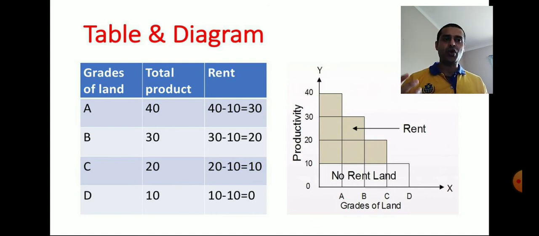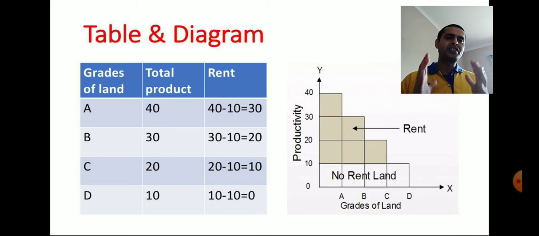Rent is zero. Why? Because the productivity from grade D land is 10 and the inferior is itself, that is 10. When 10 is deducted from 10, the result is 0. It means that this grade D land is practically, or according to this theory, called marginal land, because this land cannot create any rent because the result is 0.